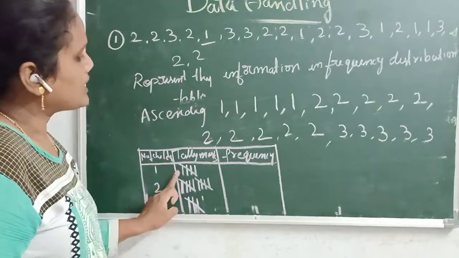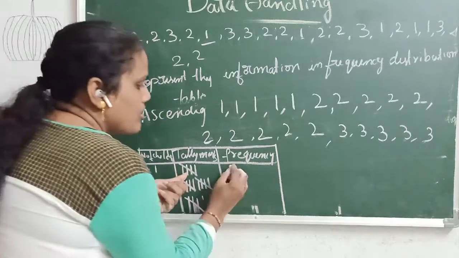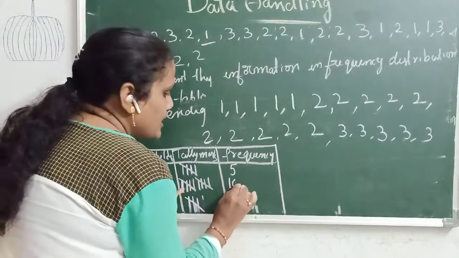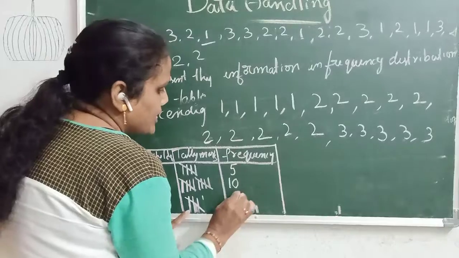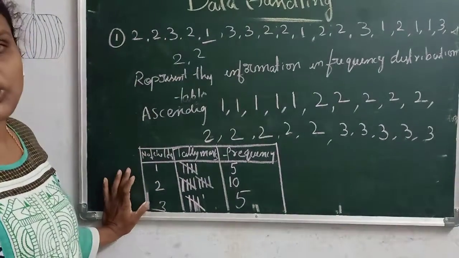So according to the tally marks we have to write the frequency. How many tally marks are there? 5. Very good. Next, how many tally marks are there? 10. How many tally marks are there? 5. So this is called a frequency distribution table.